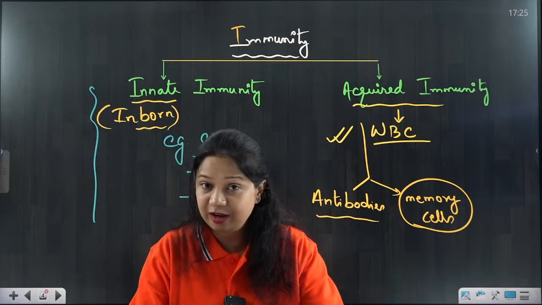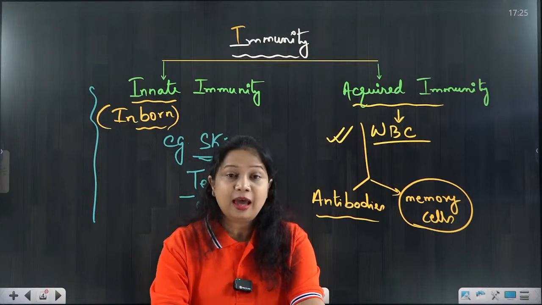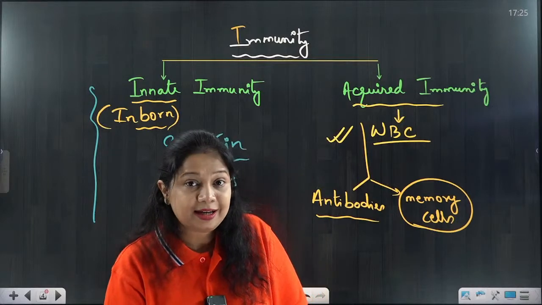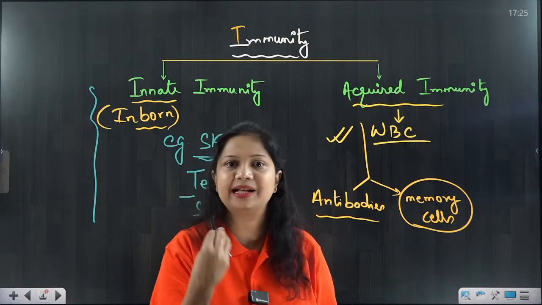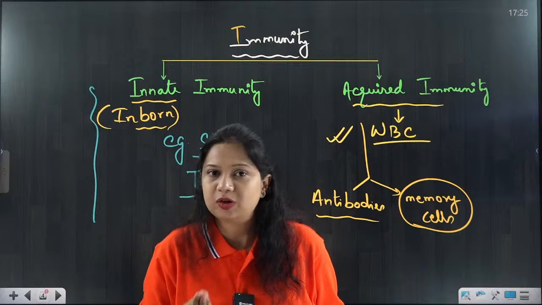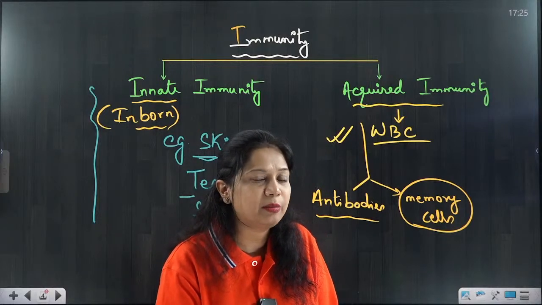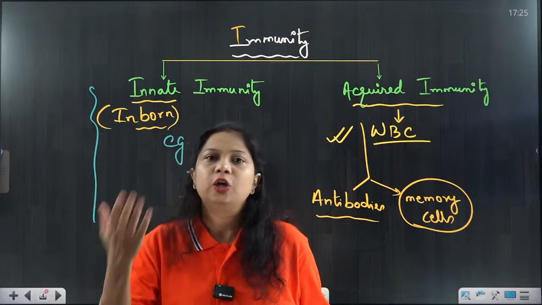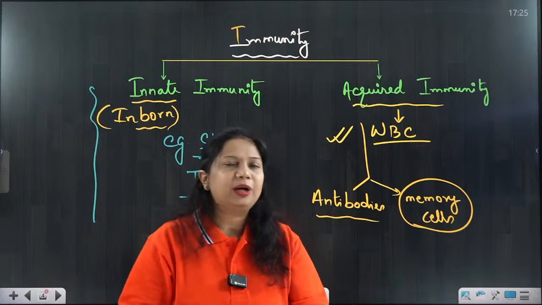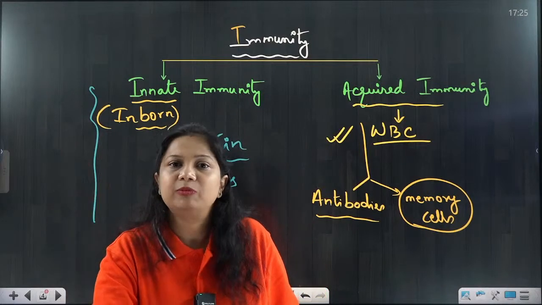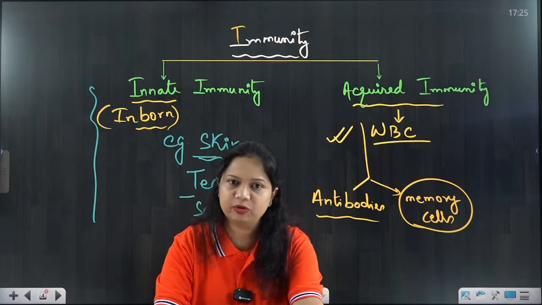Next time, whenever you get these things, you will know your body is fighting, and when your body is fighting, your body is acting as the battleground. Your cells, your tissues and organs are the battleground that is getting damaged, as a result of which you are having fever, rashes, headache, body ache, vomiting, diarrhea, any symptom you can name. Okay, so that is acquired immunity.